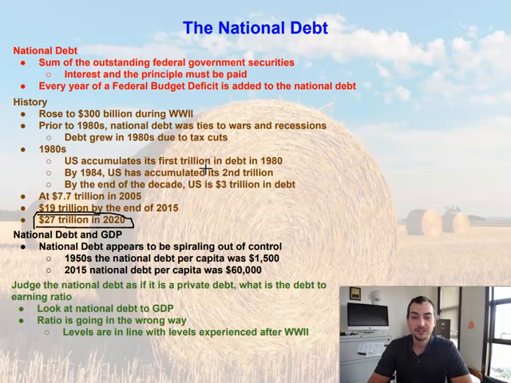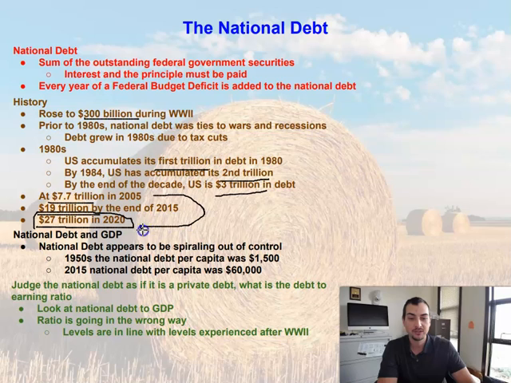So let's dive into national debt a little bit more, and we're going to talk about national debt as a component of per capita. What per capita means is per person. So what is our national debt per person here in the United States? Because right now, if we look at it, we go from 300 billion to 1 trillion to 2 trillion to 3 trillion to 7.7 trillion, and then we're just going to jump down here to 27 trillion. It looks like our national debt is beginning to spiral out of control. So what is that on a per capita basis, per person, per American citizen?